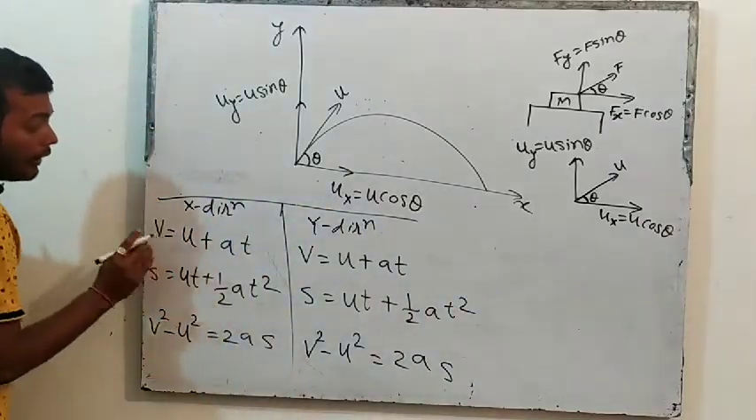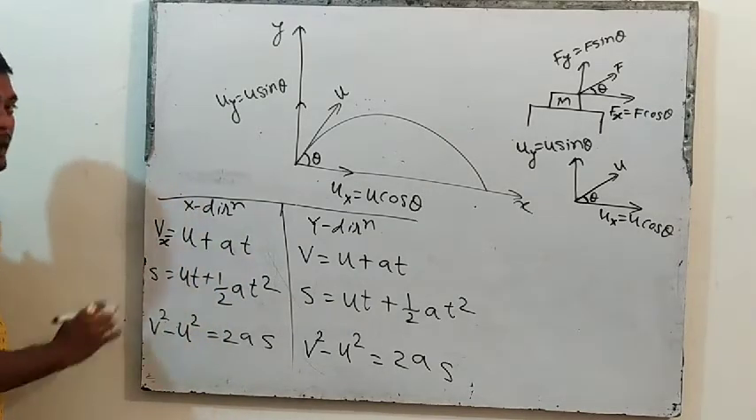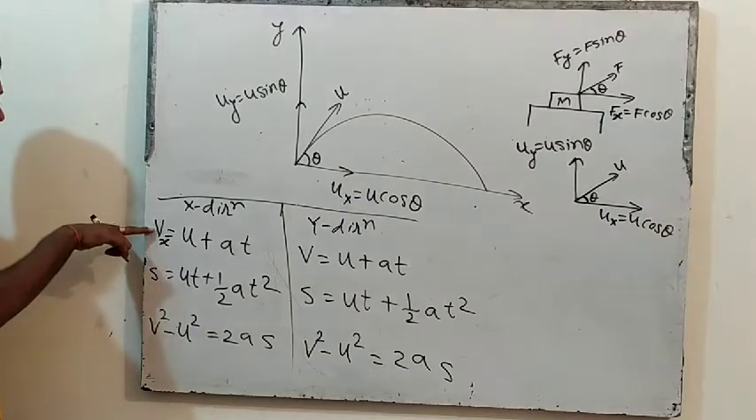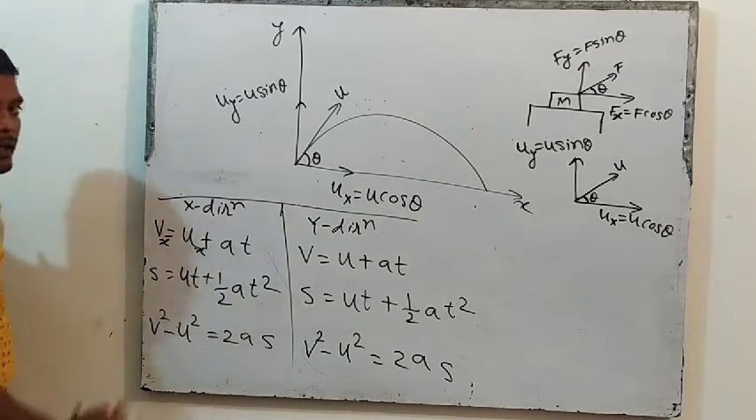So when we solve in x direction, this will be the final velocity in x. How will we add? Since I am solving in x direction, so this is the final velocity in x direction. This is the initial velocity in x direction.